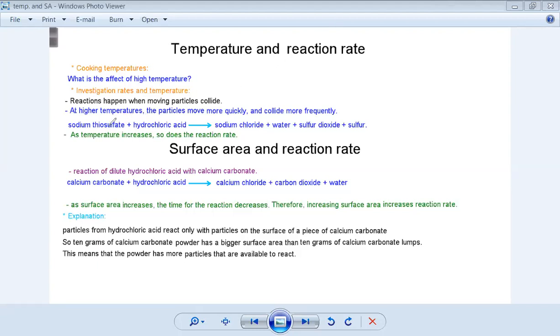Okay, now I need you to give me symbols, okay? I'm going to give you the symbols for the sodium thiosulfate. Sodium thiosulfate solution is Na2S2O4, okay? This is my thiosulfate. We all know this is hydrochloric acid, which is HCl, okay? I need you to find out the rest. So can you tell me, what's the symbol for sodium chloride?